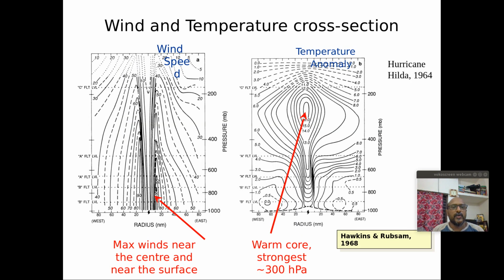And this also I already mentioned. If you look at the wind speed, it will be like this, the vertical variation of the wind speed. This is the center. And if you look at the temperature anomaly, as I said, the maximum warming you can find at the middle troposphere, not at the surface, not at the upper level. Rather you can find it at the middle troposphere.